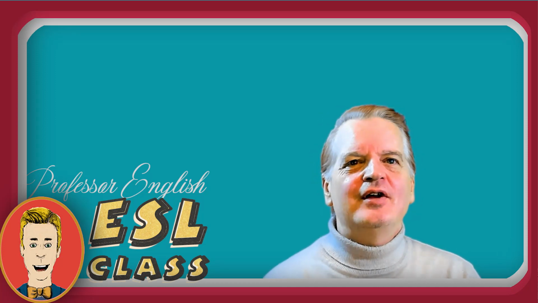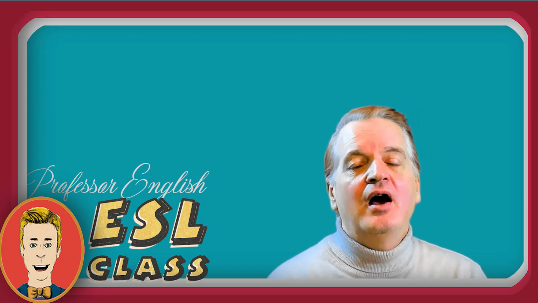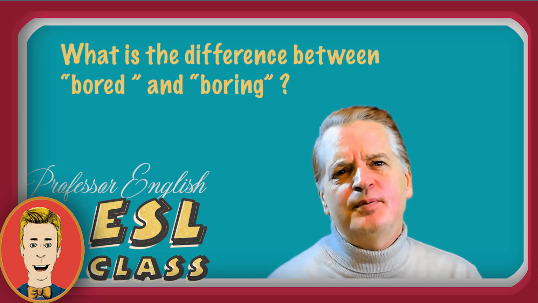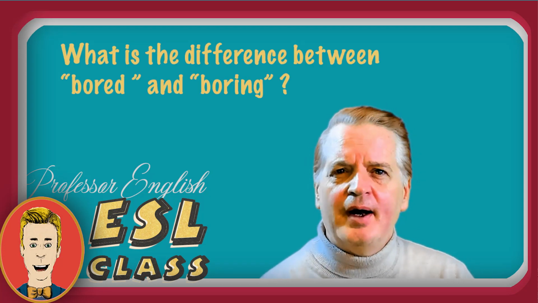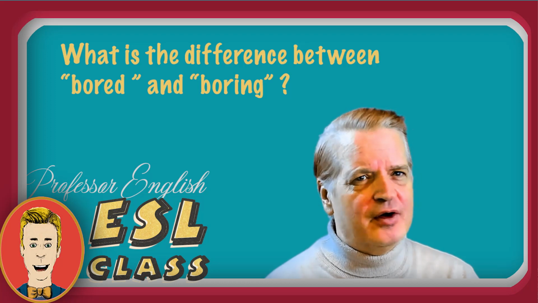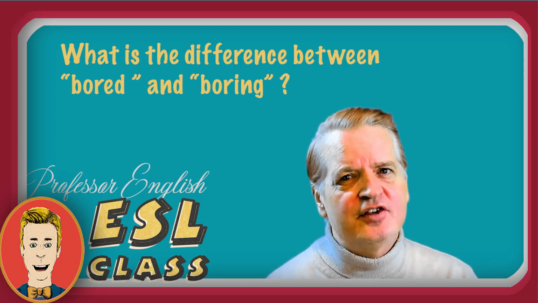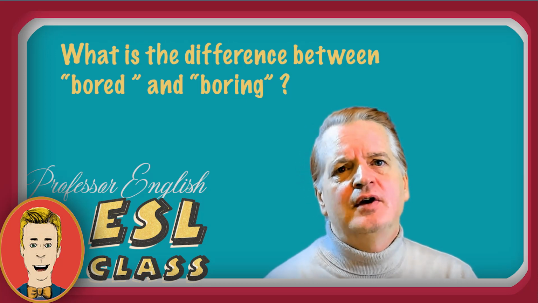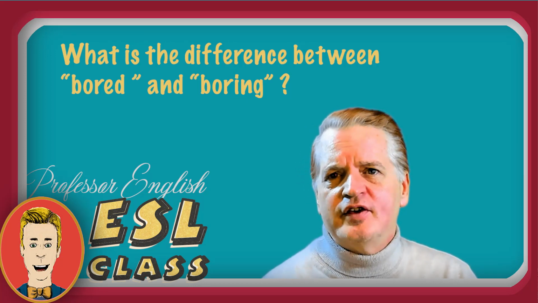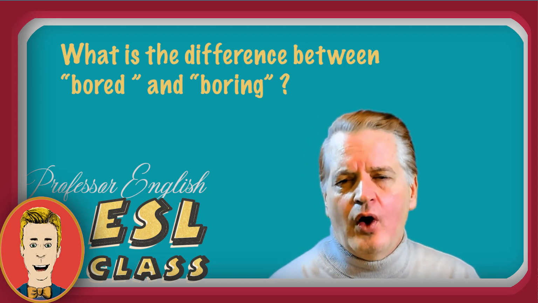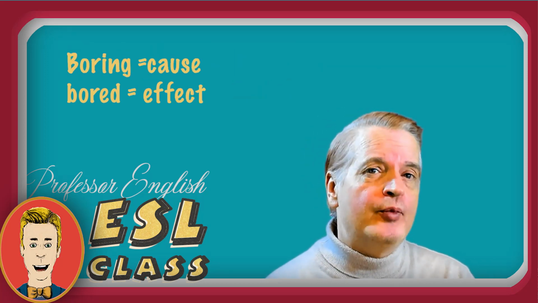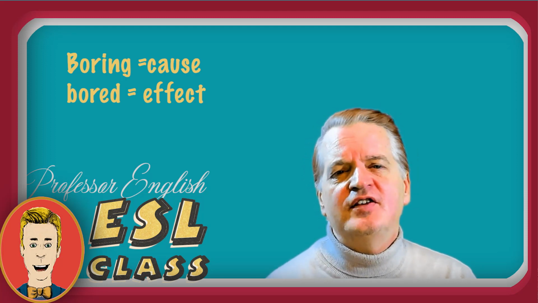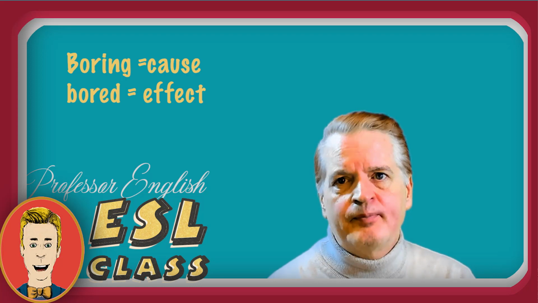Today, we are going to practice the difference between ing and ed adjectives, the difference between words like bored and boring, a very common confusion for people learning English. Here is a very short explanation of the difference. It is that one is a cause and the other is an effect. Cause and effect. Boring is the cause of bore, and bored is the effect of bore.